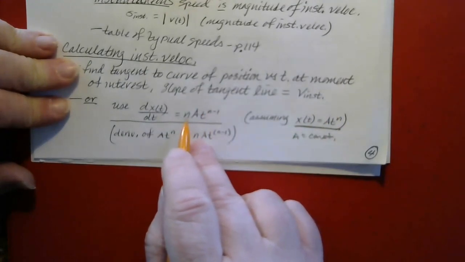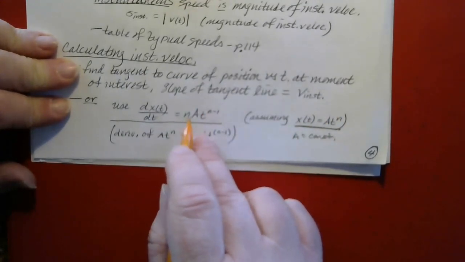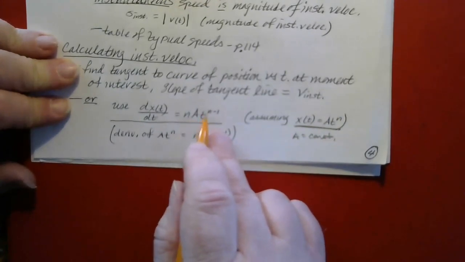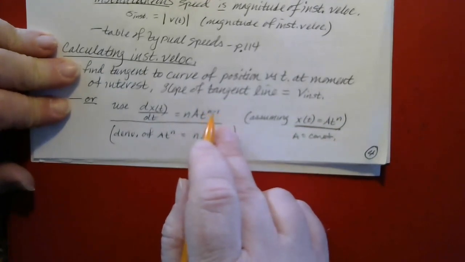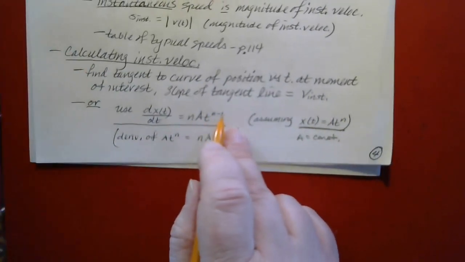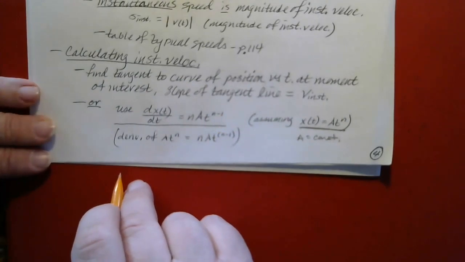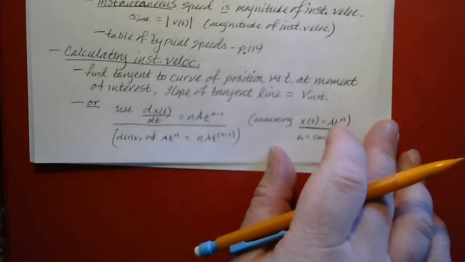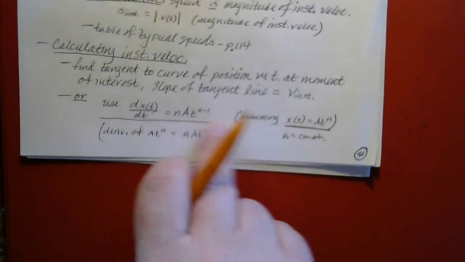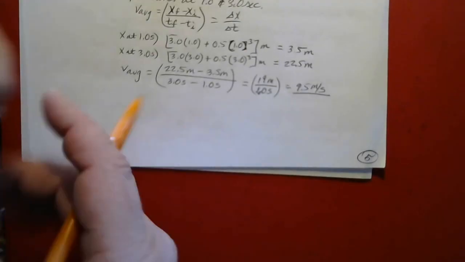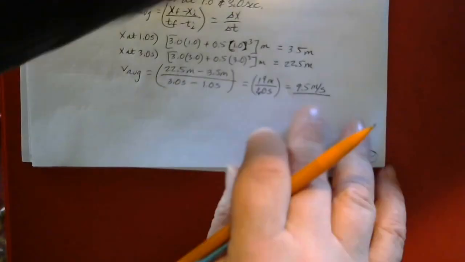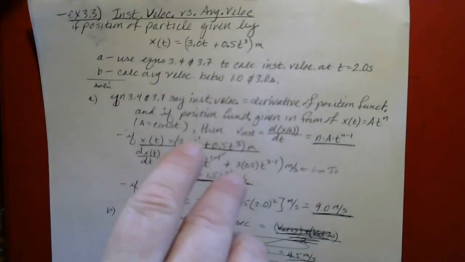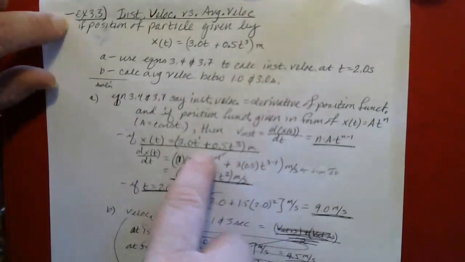N would typically be some number, so you would just take the number n times the number a and write down whatever that is for na. And then it would be t raised to whatever the original power of n was minus 1. Okay, so that's your derivative. And so if something is given in this form, it should be pretty easy to deal with. And we're going to do some examples like that next, but I think we're close enough to the end of this segment that I can end it here, and we'll pick this up in the next segment.